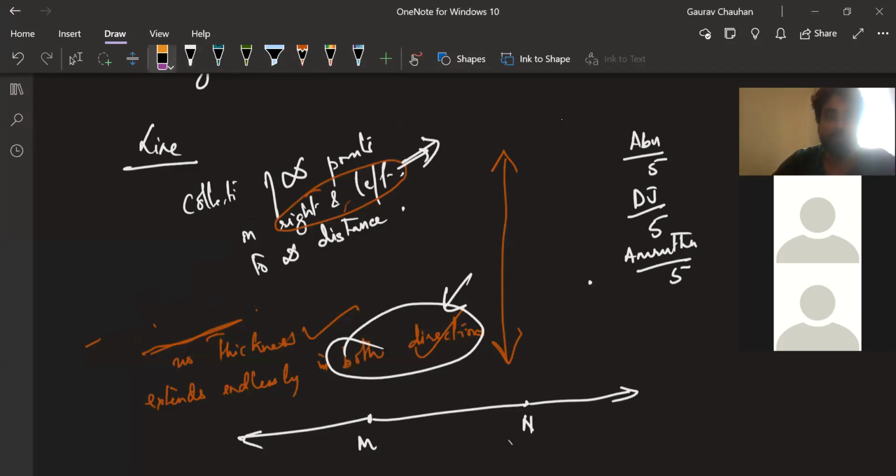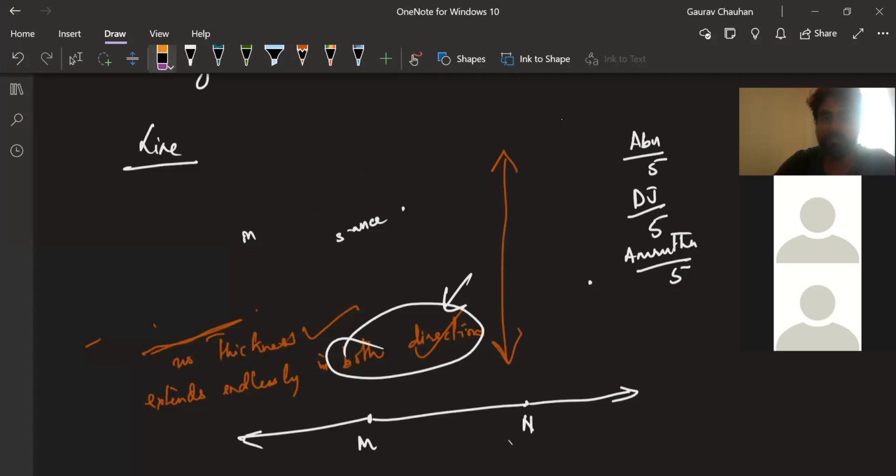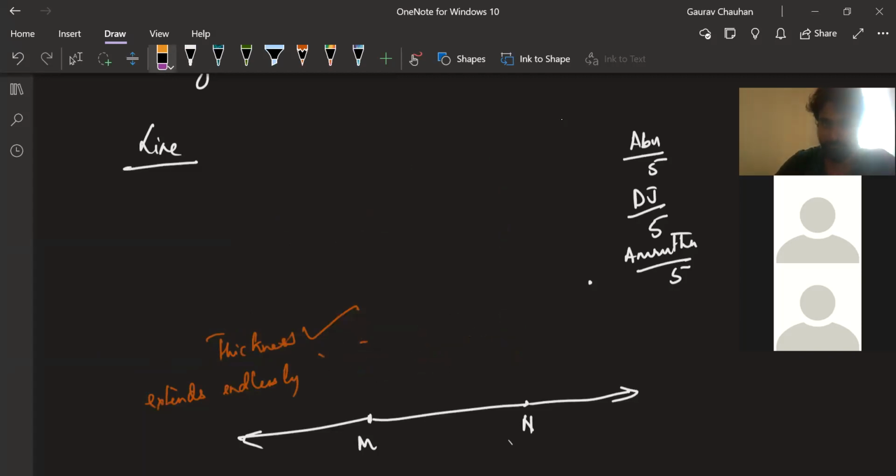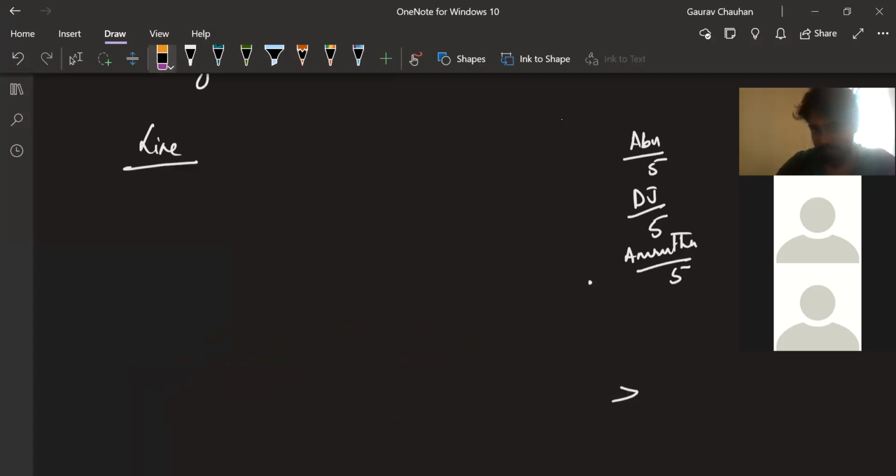Okay. So Amruta, can you say the definition once again, and we'll write it on the screen? Yes, sir. Shall I say, sir? Yes, tell Amruta. Extending a line segment infinitely on both sides. Okay.